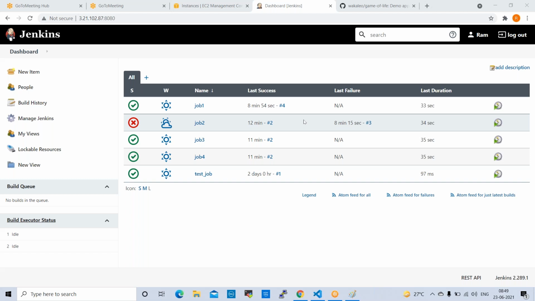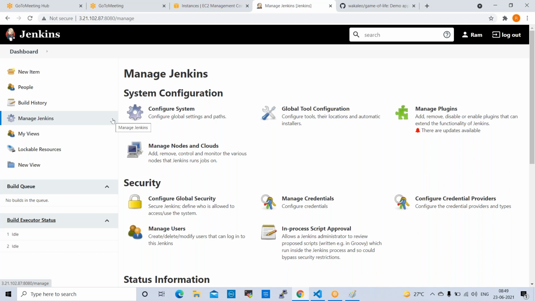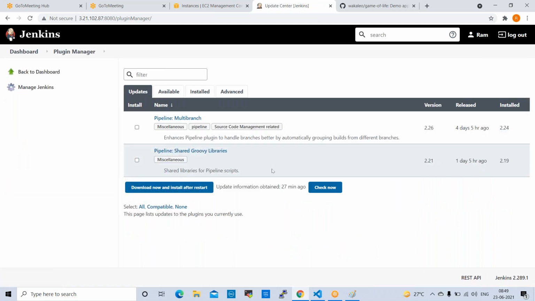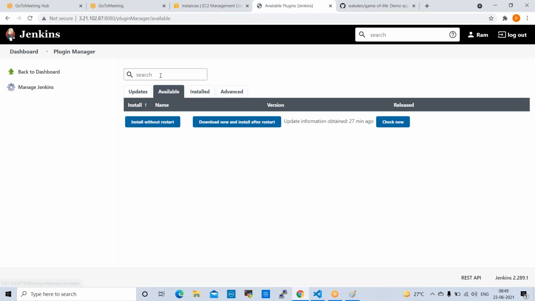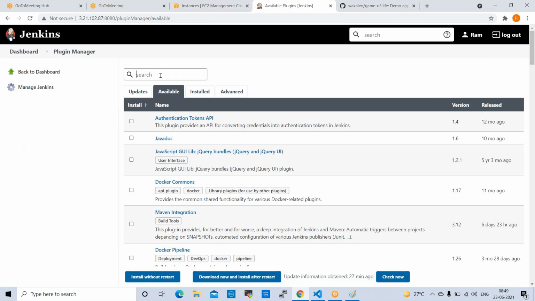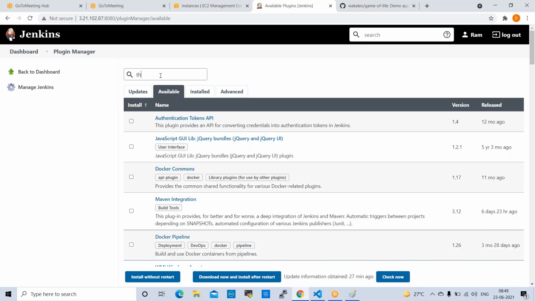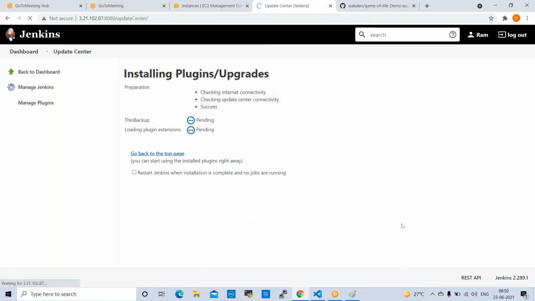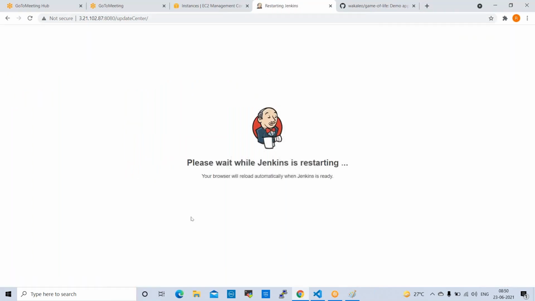So for that, first we need to configure one plugin. If you want to configure backup, if you want to take a backup, first we need to configure one plugin. Go to manage plugins, click on available plugins. The plugin name is Thin Backup. You can install this plugin, install without restart. Yeah, now it is success. I want to restart this Jenkins once.